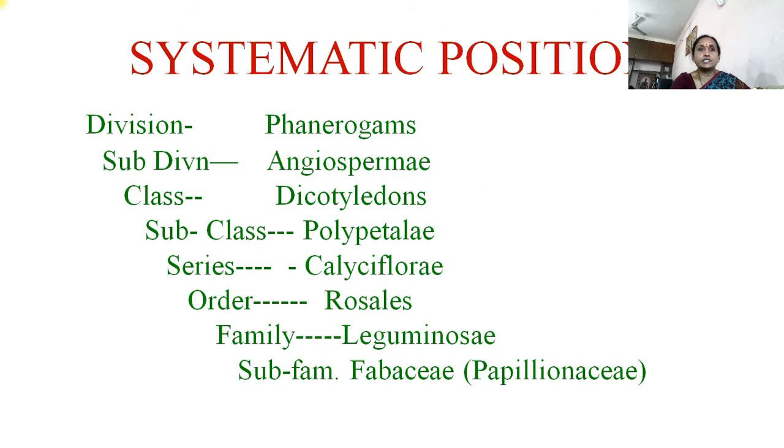Then systematic position: division Phanerogams, subdivision Angiospermae, class Dicotyledons, subclass Polypetalae, series Calyciflorae, order Rosales, family Leguminosae, and this is the subfamily. But nowadays it is also considered a family, and this family Fabaceae, when it was included under the family Leguminosae, was called Papilionaceae.